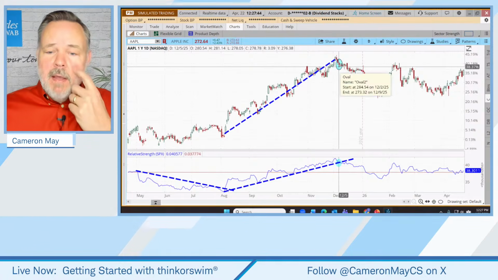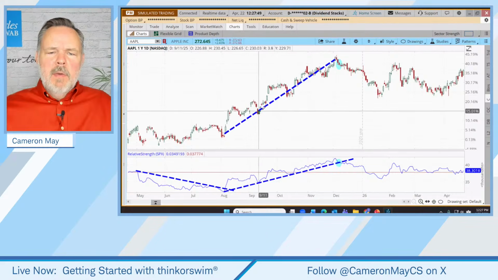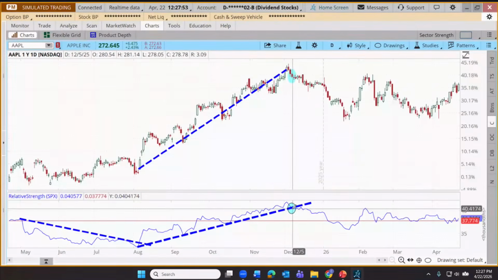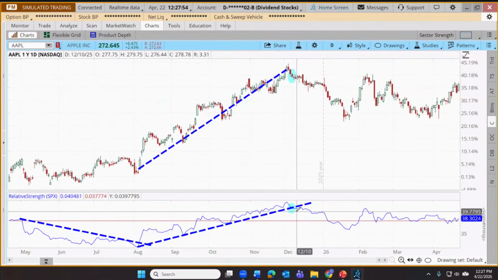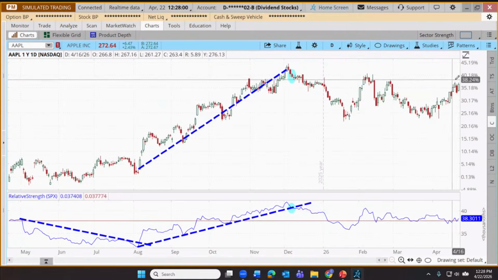And in this case, that was the case. You can see how Apple, even though it had really been doing very well right up to that point, this is where it starts to underperform the S&P 500 again. And from there, Apple really hasn't accomplished much.